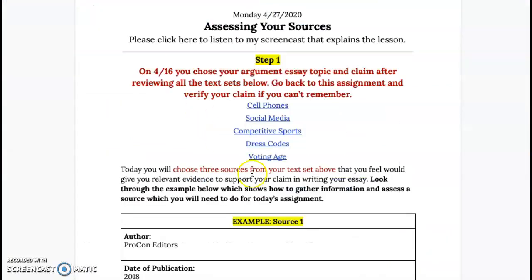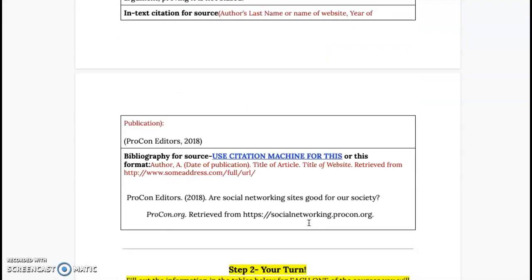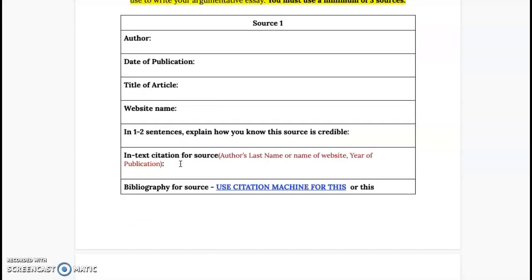So what you're going to do in today's work is plug in some information for these reliable sites that you're finding. You're going to be doing three. So right here, this is what you're going to be doing. You must use a minimum of three sources. You're going to be filling in the author, the date of publication. For example, the one I just looked at was 2018 when it was last updated. The title of the article, the website name, and then you're going to put a reason how you know it's credible. So it's a website that ends in .org. It gives both sides of the argument. It's written by reliable authors, professionals. So give a reason in here.